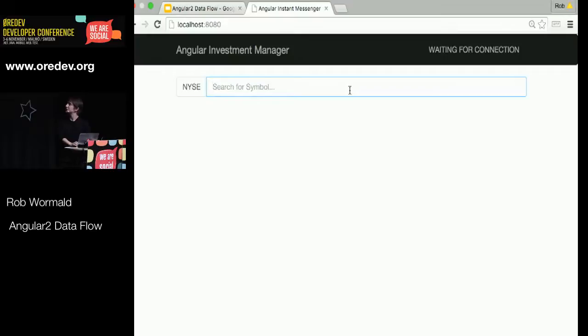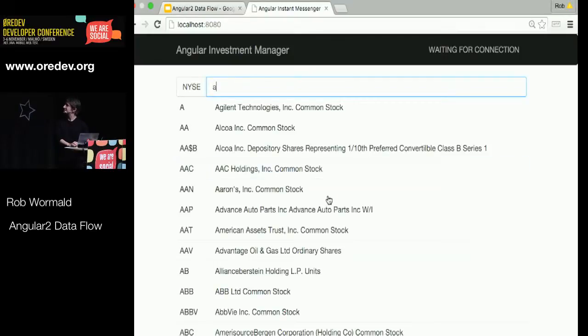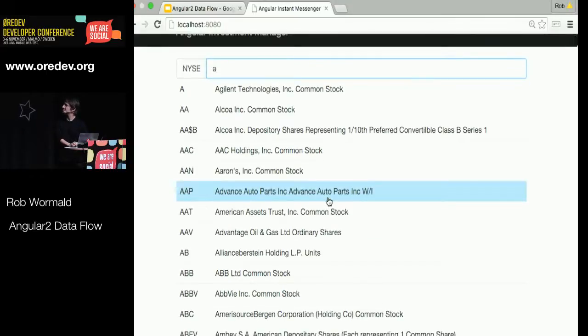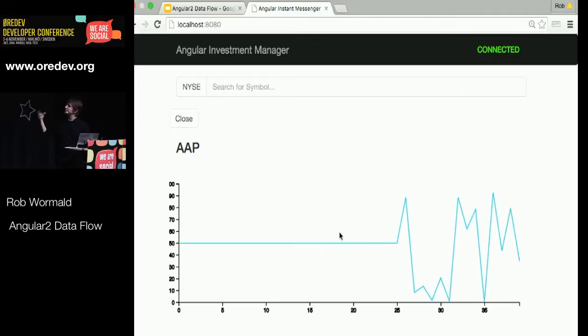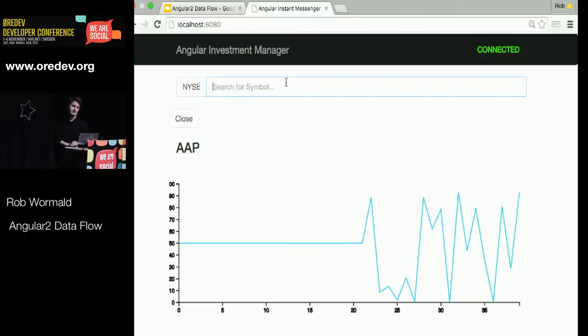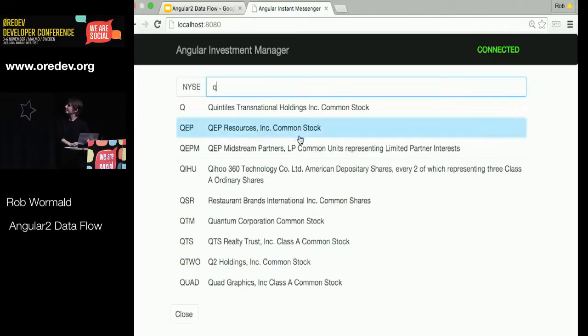So I'm going to search here and look for a ticker, type in the box. These are just a list of, I think, New York Stock Exchange ticker values for stocks. So we're going to select one. And you can see what it's done is connected to our server, and it's basically started piping values to the view. So again, I'm going to do this and search for another thing.